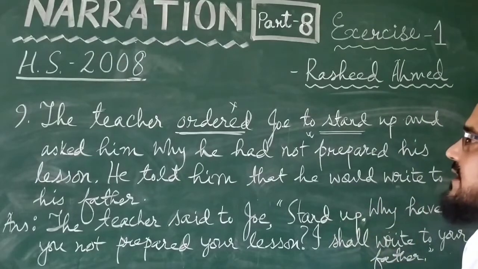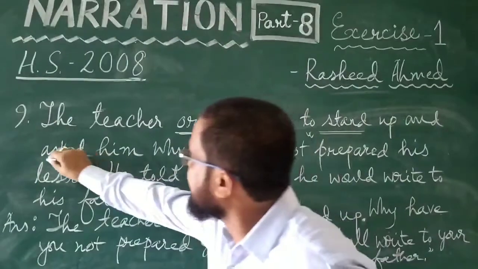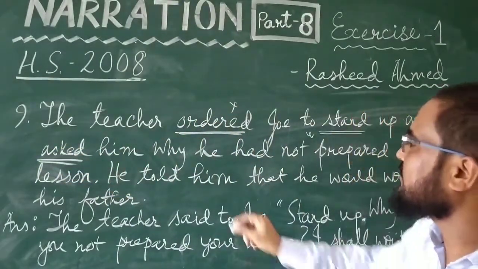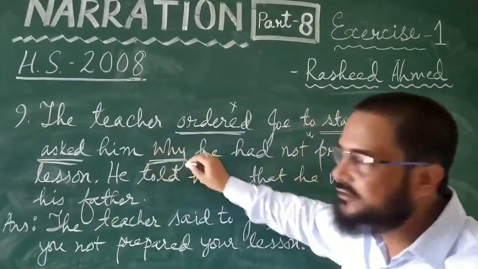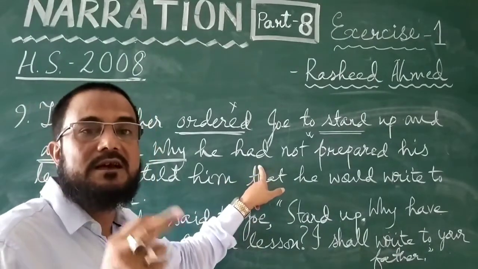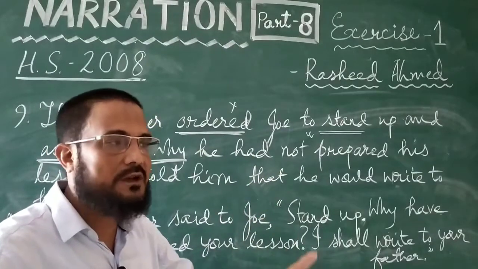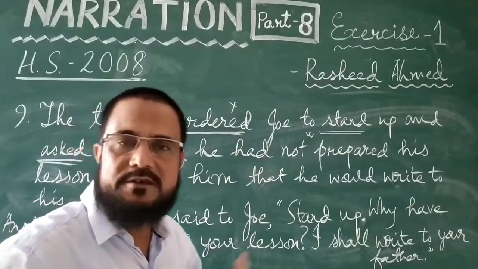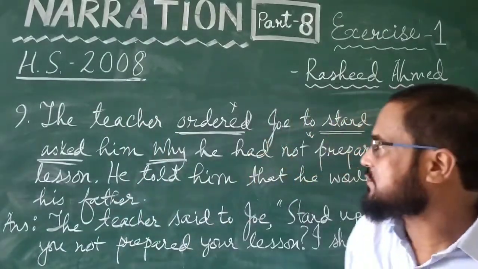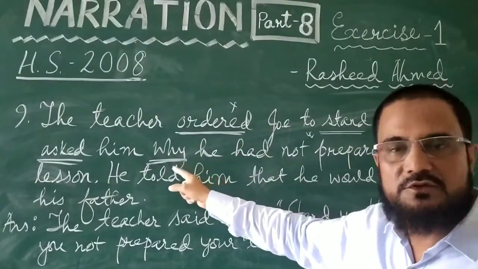The second sentence that the teacher said is an interrogative sentence. And this asked tells us that the next part is an interrogative sentence. It is a question. What kind of question? WH question. There is no if or whether. WH question: why he had not prepared his lesson? It is in past perfect tense. This means in direct narration, when the teacher asked the question to the student, to Joe, he used present perfect or simple past. This is the second sentence that the teacher used. First one was an order, imperative sentence. Second one was a question, WH question.